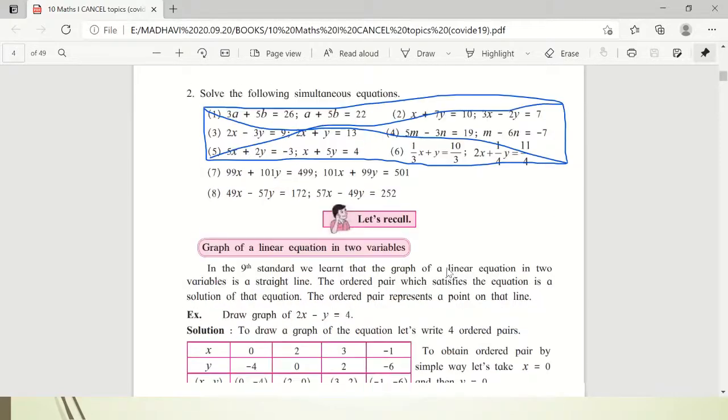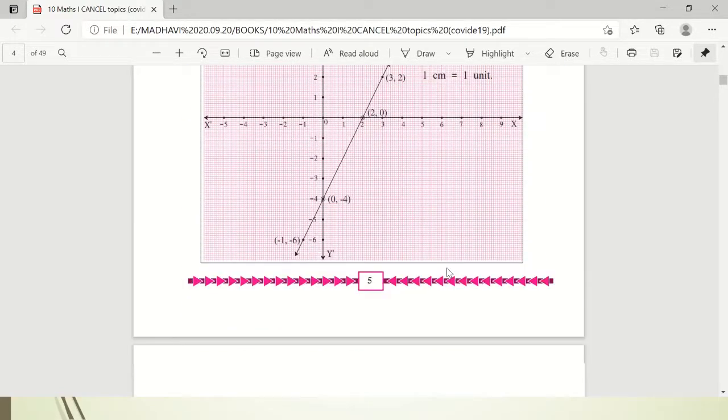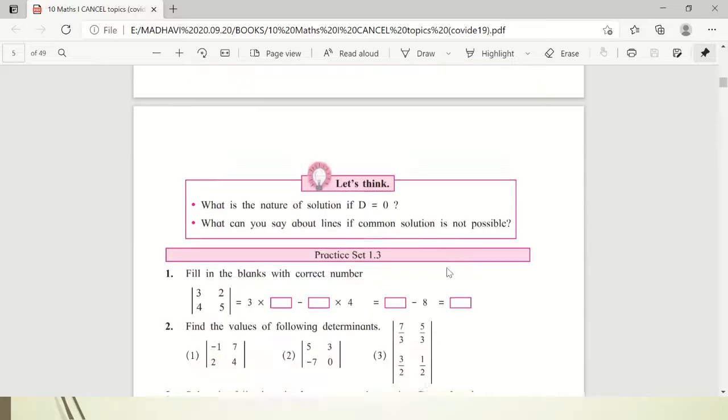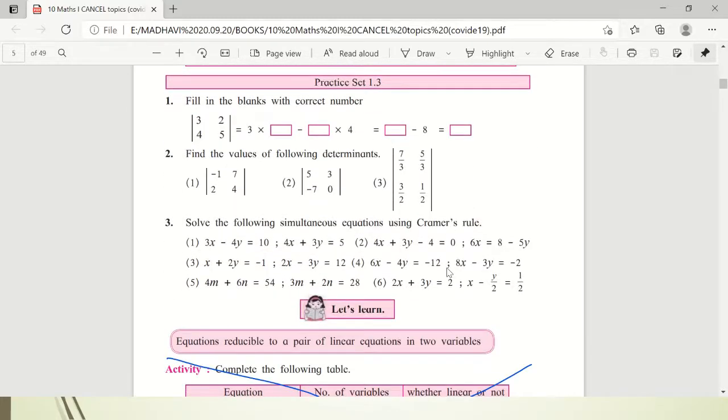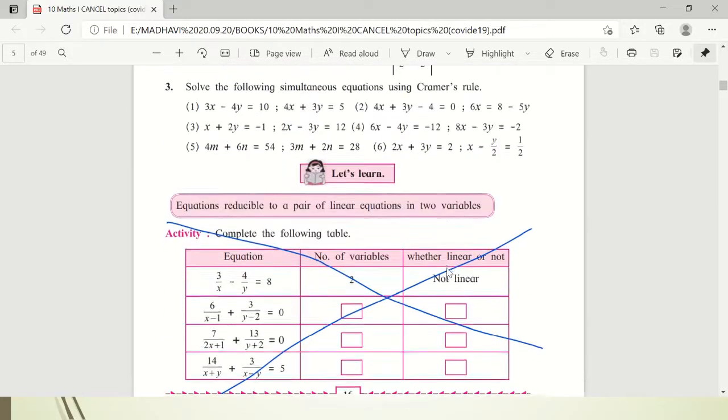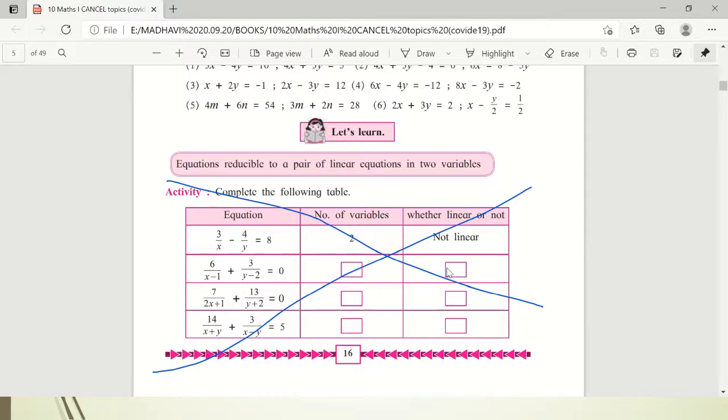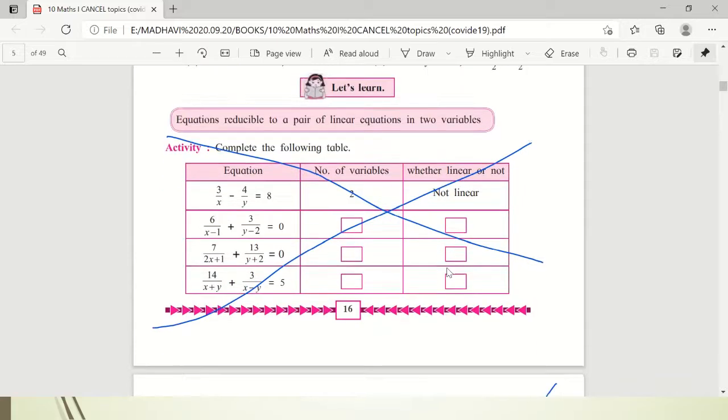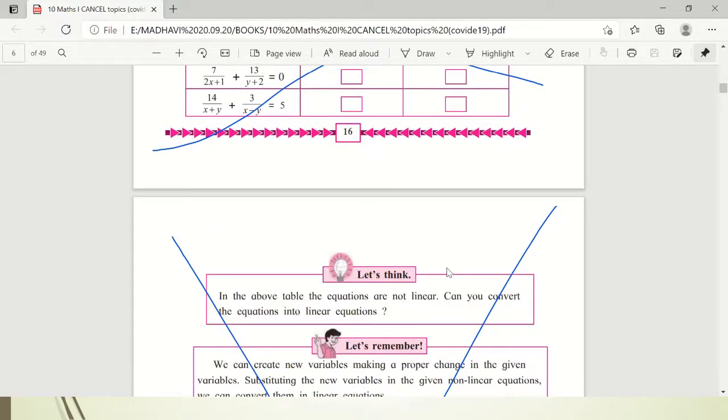Afterwards, the next part is here. After practice set 1.3, you can see this activity is cancelled. That means the equations which can be reducible to the pair of linear equations, this particular part is cancelled. On page number 16 you can see that activity is cancelled.